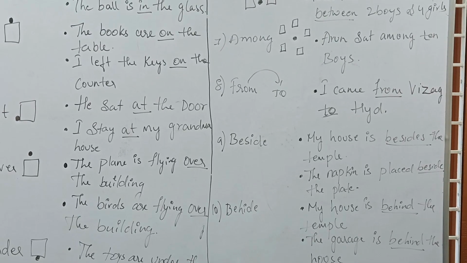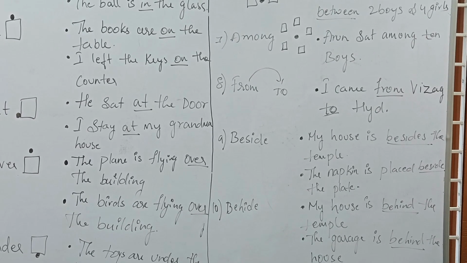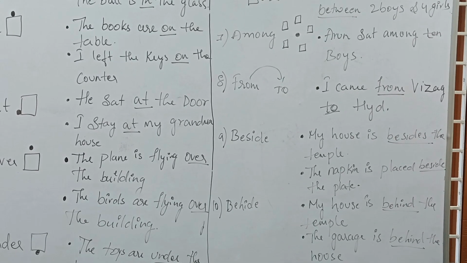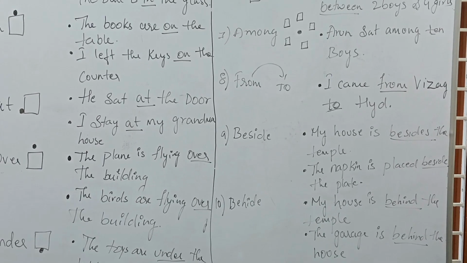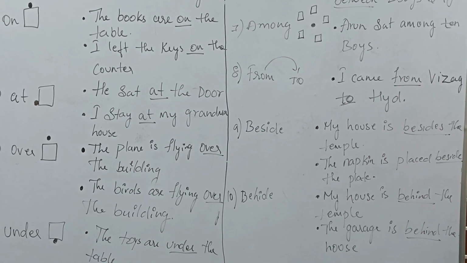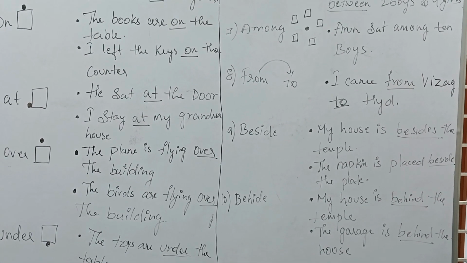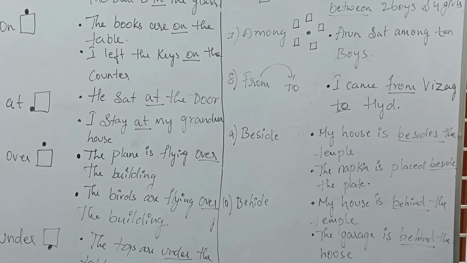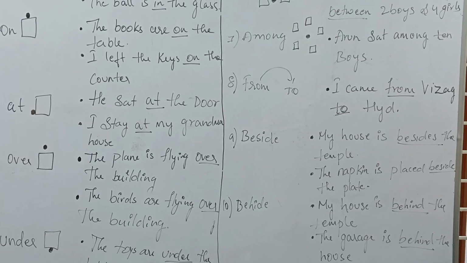The next preposition is among. Among is used when any object is between more than two. When you see between, it's just about two. Coming to among, it is more than two. Example, Arun sat among ten boys. This is a simple example you can remember. If you are comparing two things, you have to use between, and if it is more than two, then you have to use among.